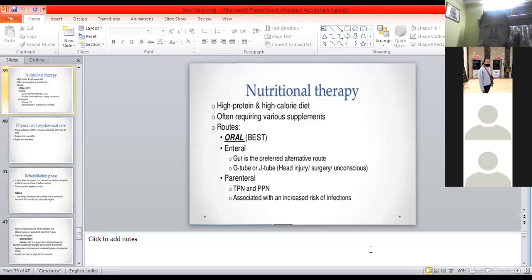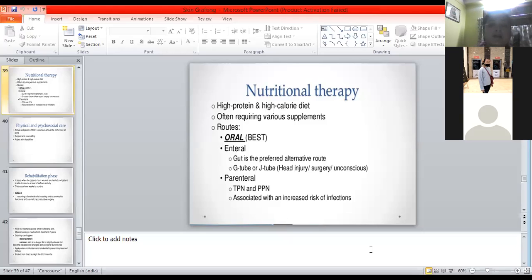The gut is the preferred alternative route, and if the patient is not able to take food by mouth, then you can give either the gastric tube or the jejunostomy tube, in case of patients with head injury, surgery, or an unconscious patient. Apart from enteral, we can also think of parenteral, because if the patient is extremely sick and weak, even the peristalsis movement is not proper, there will be Curling's sign, there will be paralytic ileus, so we cannot give directly to the stomach.